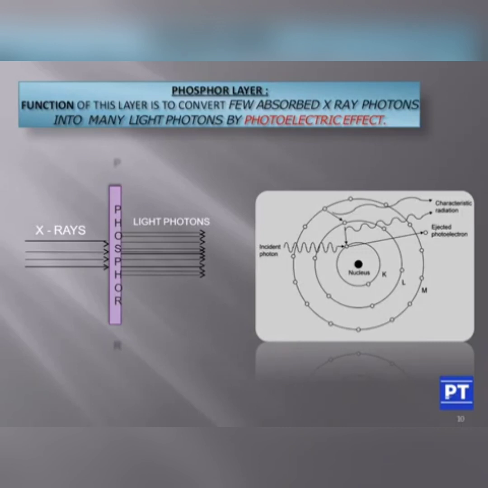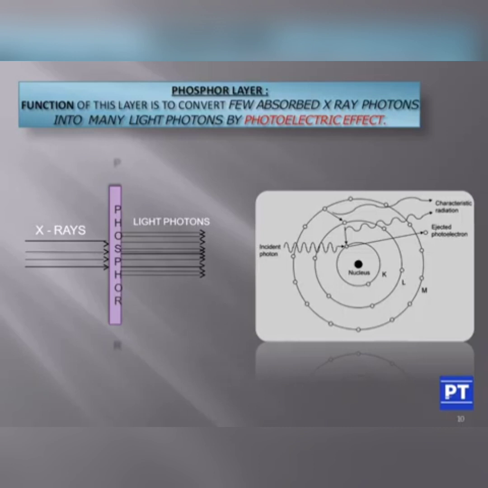So an atom will be having a nucleus. It will be having K shell, KLMN. The electrons are revolving around in this K, L and M, and the nucleus is having protons and neutrons. So the K shell is having 2 electrons. All this physics about an atom you have studied in your +2.